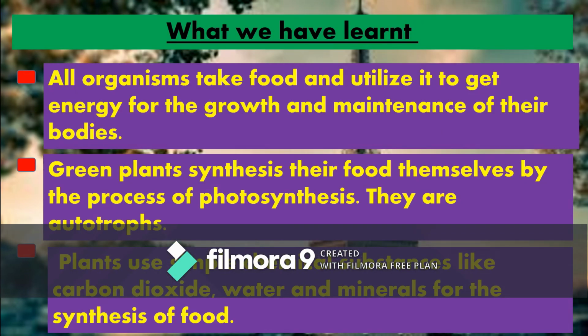Now, so far what we have learnt. Organisms take food and utilize it to get energy for the growth and maintenance of their bodies. Green plants synthesize their food themselves by the process of photosynthesis. They are called autotrophs. And we learned about heterotrophs and saprotrophs and symbiotic relationships too. Plants use simple chemical substances like carbon dioxide, water, and minerals for the synthesis of food.